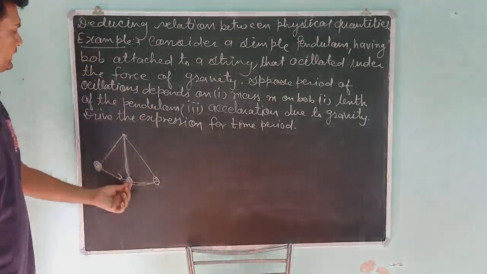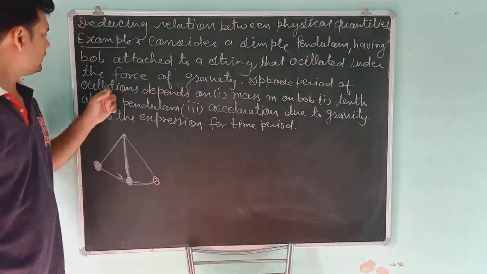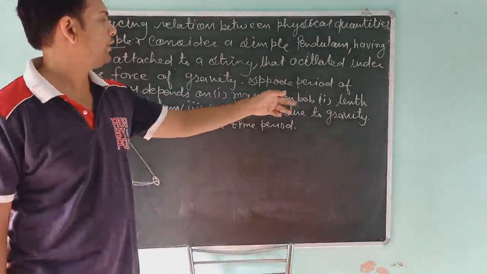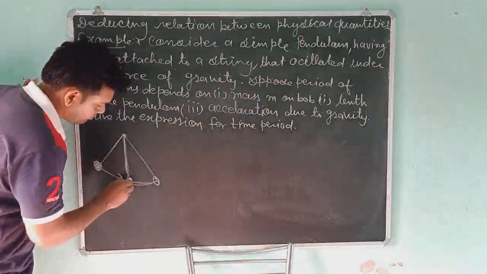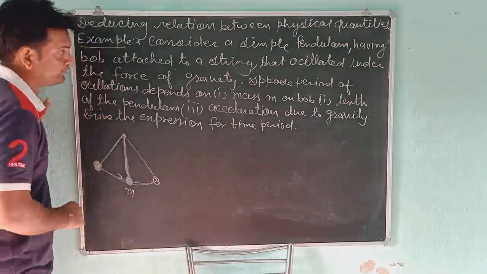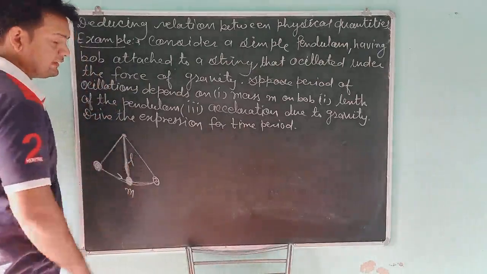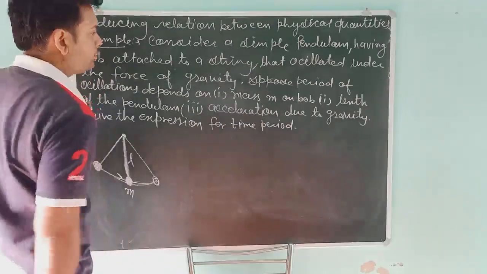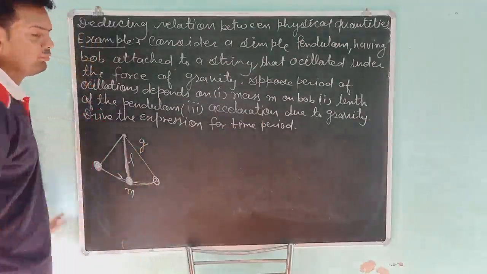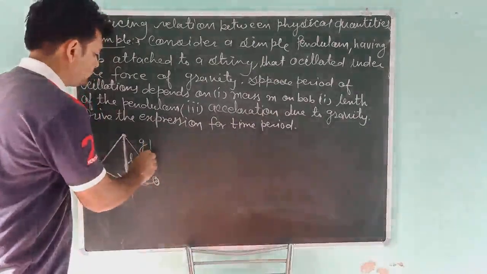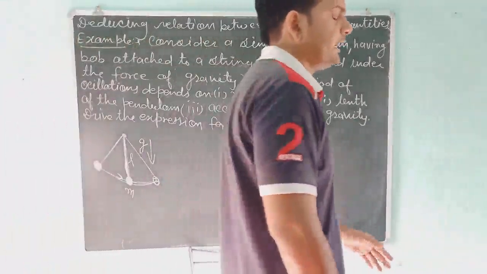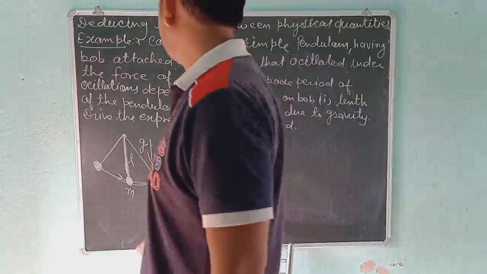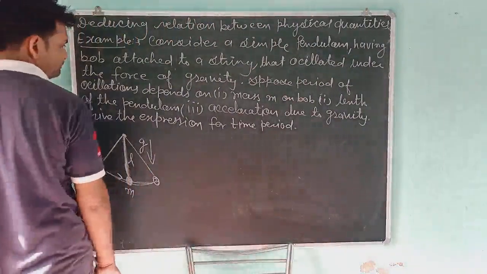This time depends on the mass of the bob, suppose small m, the length of the string, suppose small l, and the acceleration due to gravity, suppose small g. Gravitational acceleration is applied by the earth, you know this very well.